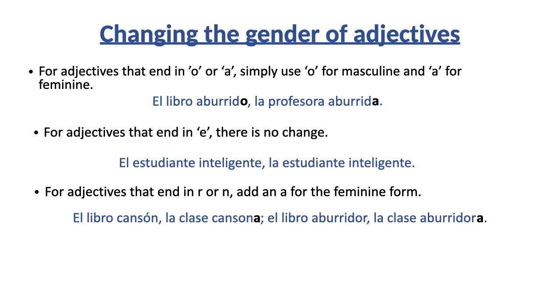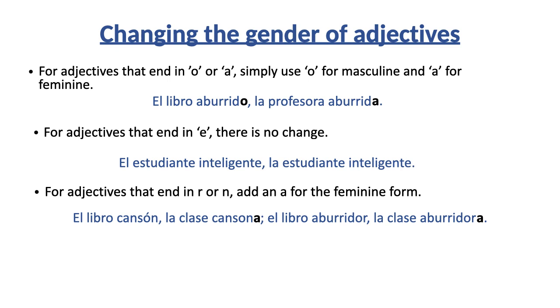What do you know? Sometimes I do that, right? So cansón means tiring. It's an adjective that ends in N, right? So el libro cansón, I'm using the masculine here, but I want to say la clase, that means the class, and clase is feminine. So I have to change cansón for cansona, right? I added an A to create the feminine form of that adjective.